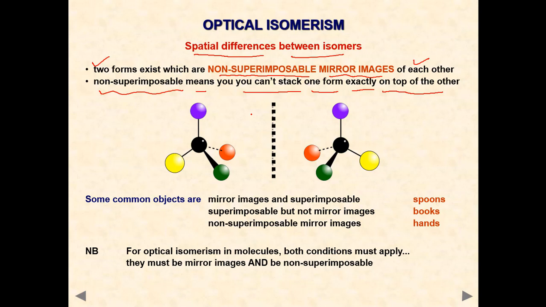Okay, here if you take this, this is the mirror image. If you put this image on the original substance, the blue ball goes below the blue ball and the red one below the red one, like that. If it matches, that is superimposable. If it is not matching, that is called non-superimposable. So obviously here it is not possible. So these are non-superimposable. This is the condition. When it follows this, then only these molecules exhibit optical isomerism.